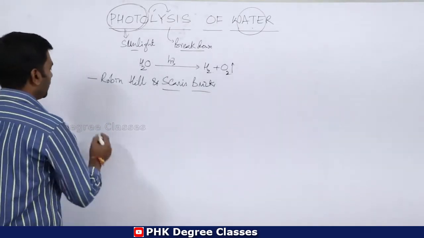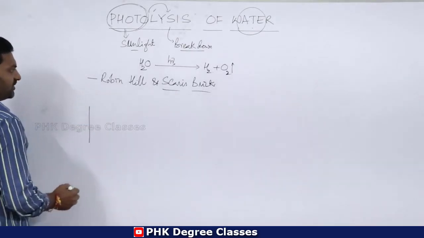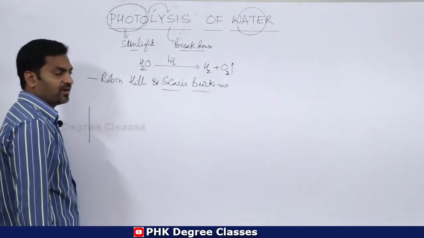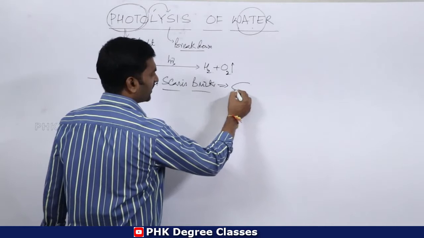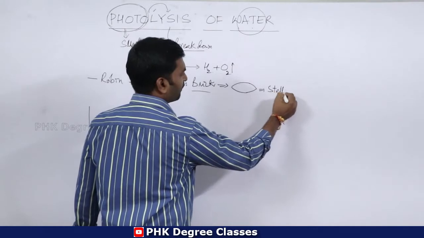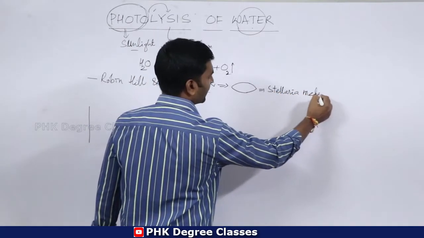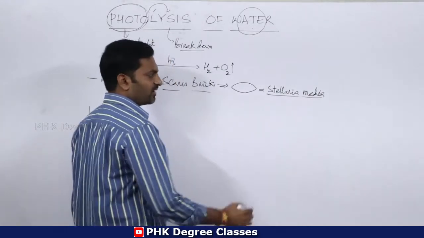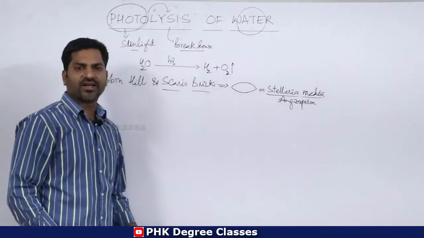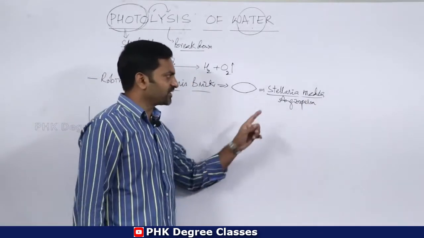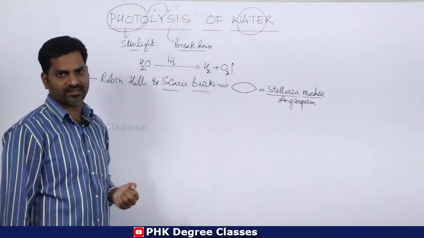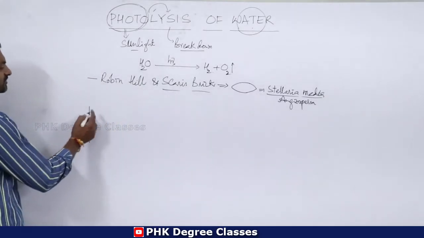For example, this is a plant. These two scientists, Robin Hill and Scarisbrick, isolated chloroplasts from a plant called Stellaria media. This is the name of the plant. Stellaria media is basically an angiospermic plant. From this plant, these two scientists isolated chloroplast. Clear?